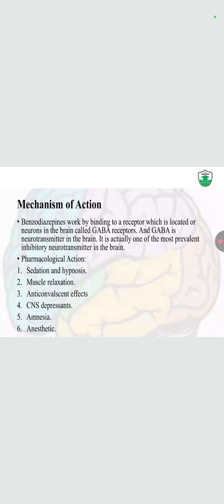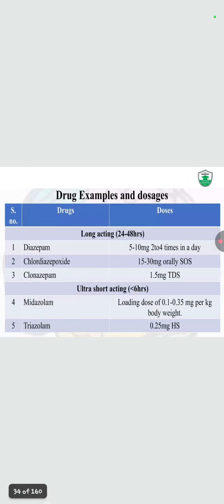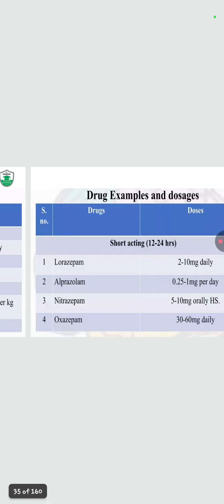What is amnesia? Amnesia is the loss of memory due to damage of the brain part. These are the drugs of hypnotics and sedatives.